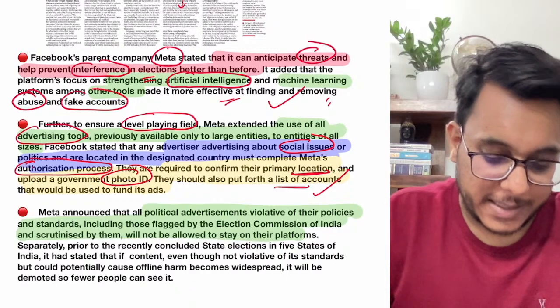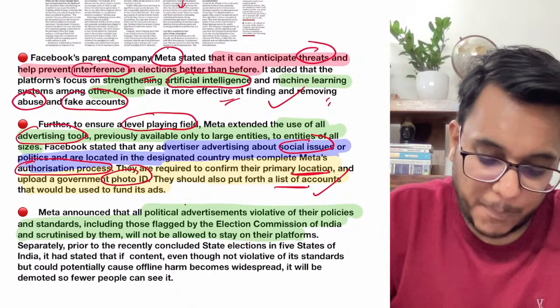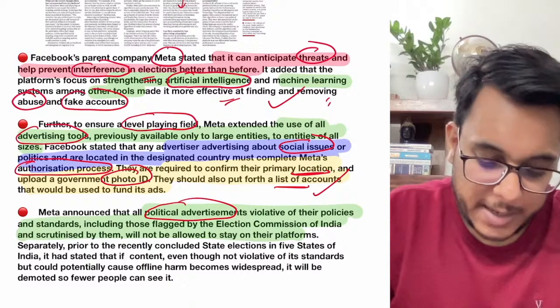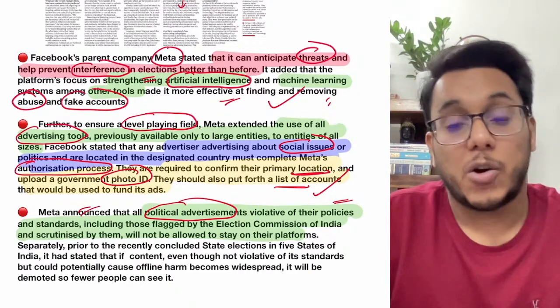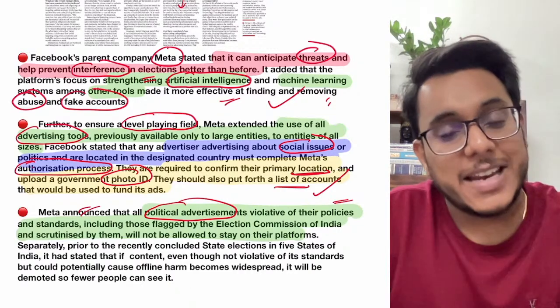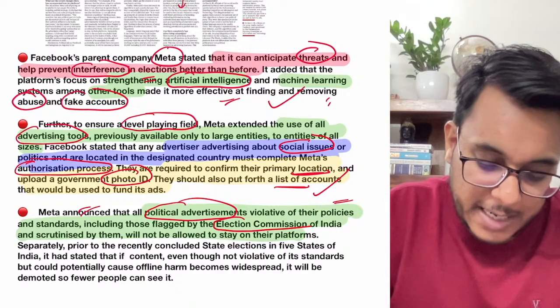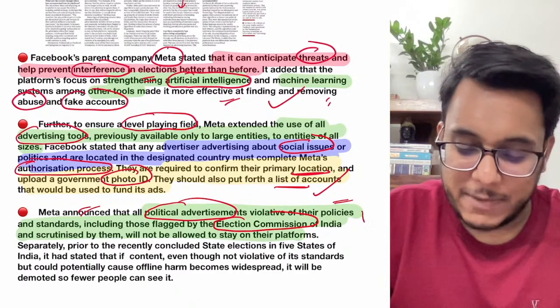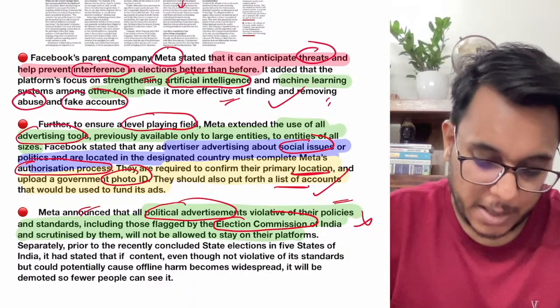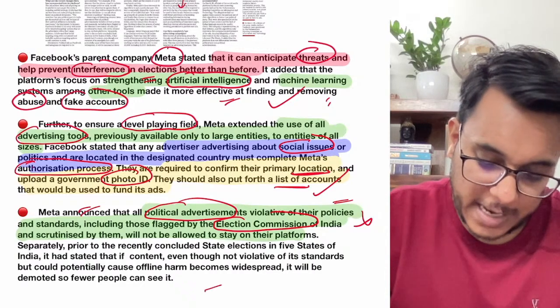After that guys, the next thing that has been provided is that the political advertisements which violate the policies and standards of Facebook, as well as any advertisement that has been flagged by the Election Commission of India, will be removed, they will not stay on their platform. Clear? So it has been provided.